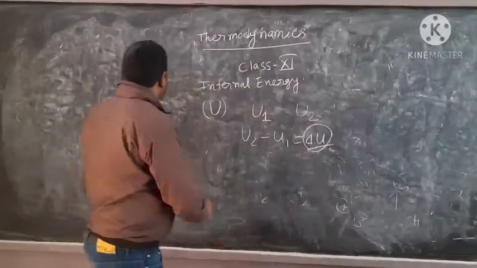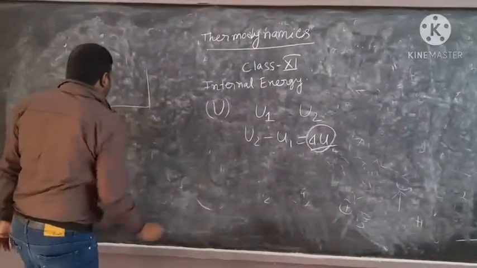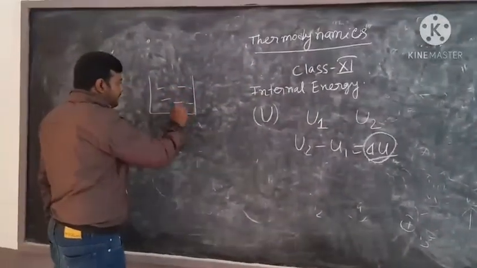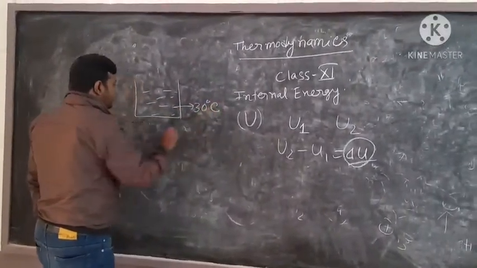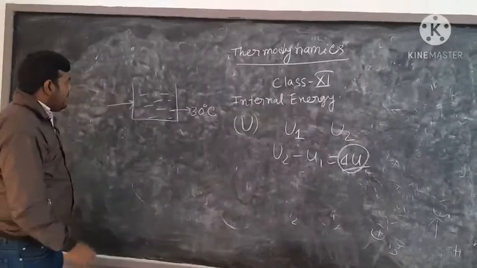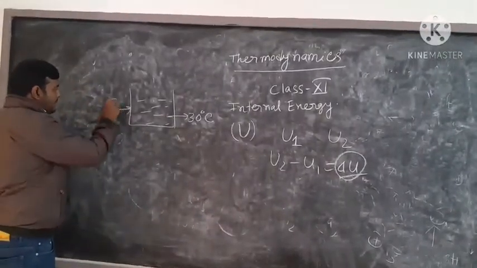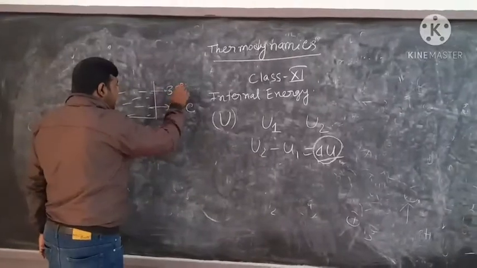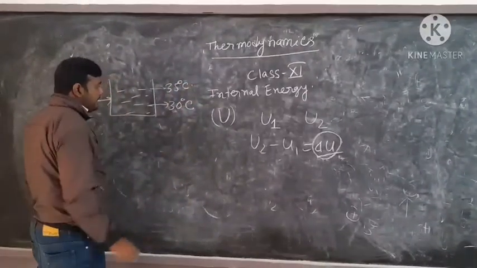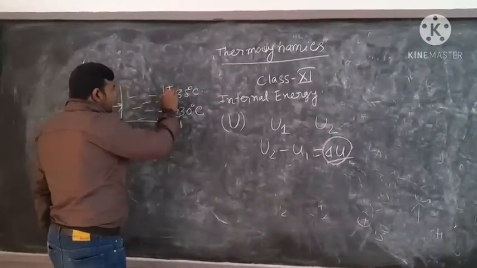Let us take an example here. I have taken some water here. Initially this water has a temperature of 30 degrees centigrade. Now what have I done? I have added Q amount of heat, so that its temperature rises up to 35 degrees centigrade. Or let us say this is T1 and this is T2.